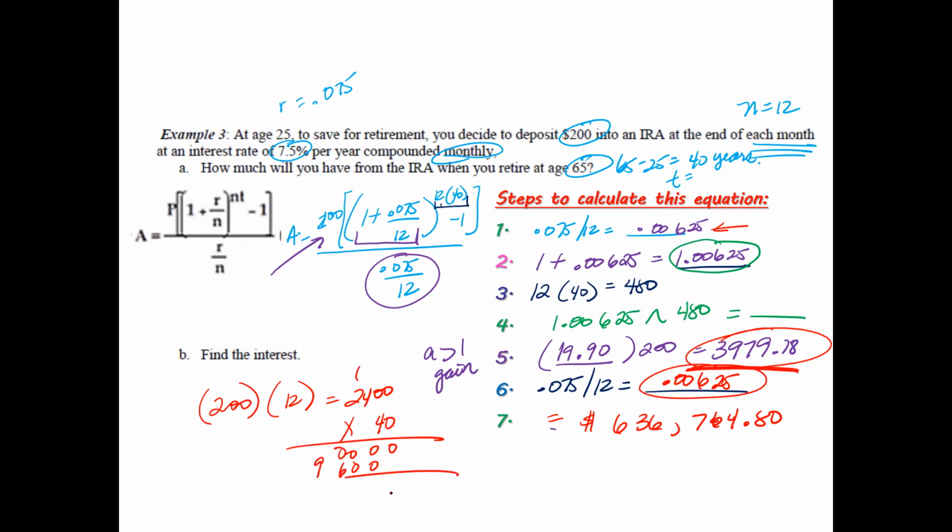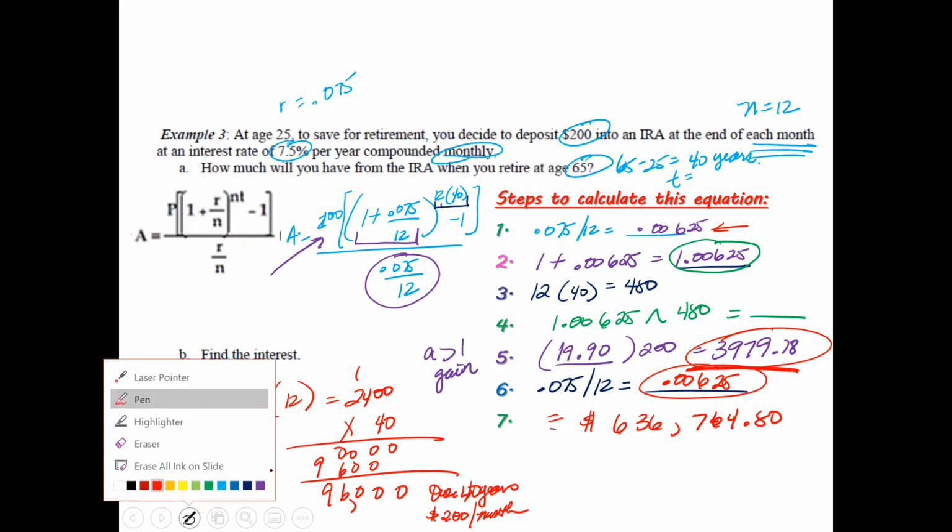So you're technically putting $96,000 over the course of 40 years with $200 per month for the next 40 years, right? So that you have to subtract the two.